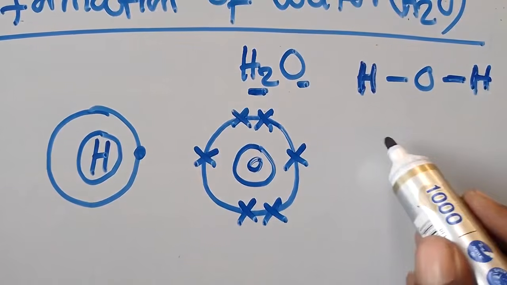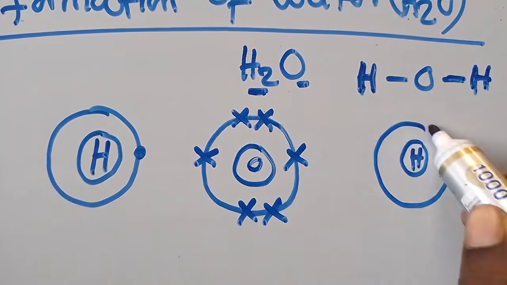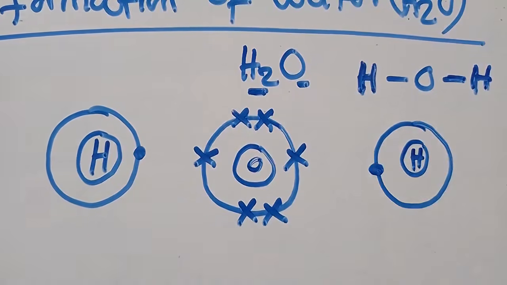Then I put another hydrogen on this other side. Hydrogen has only 1 electron in its outermost shell, like that. This is the sharing of electrons. Electrons are not transferred, but they are shared.